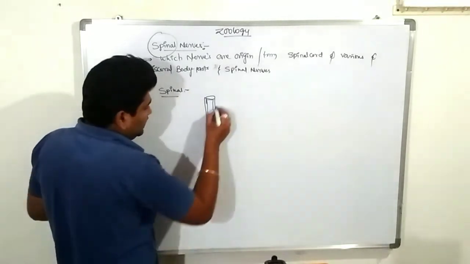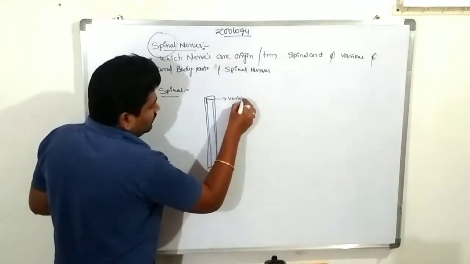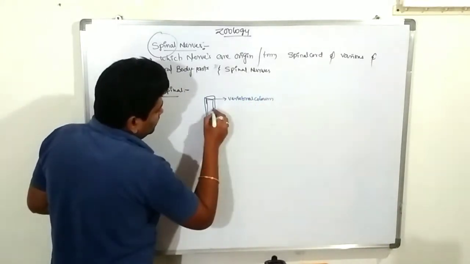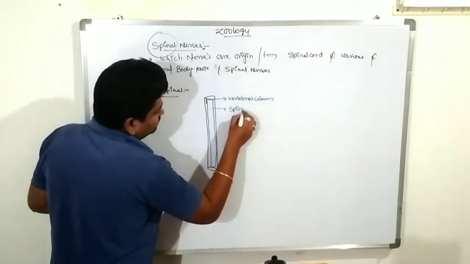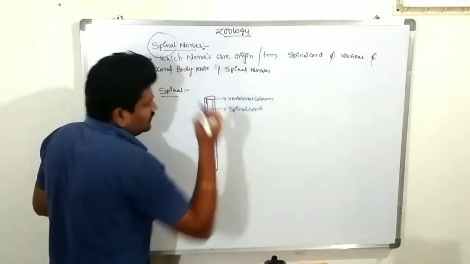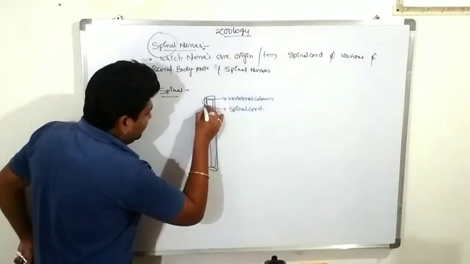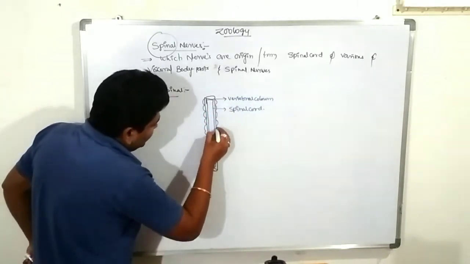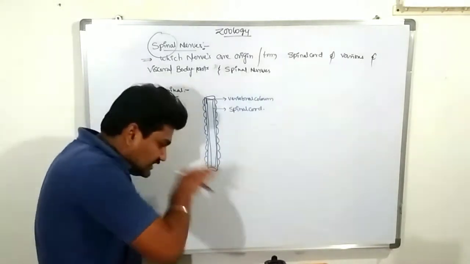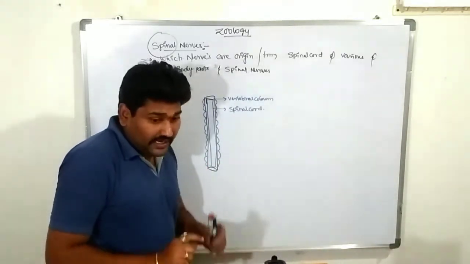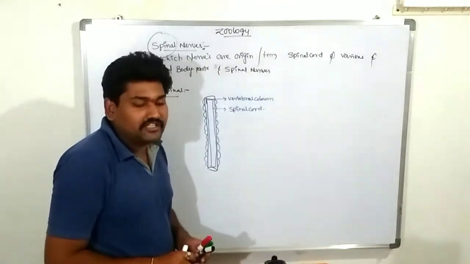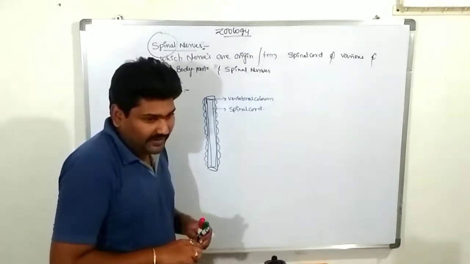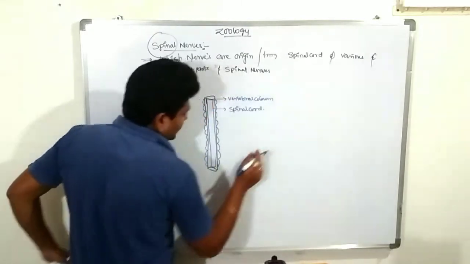This is called the vertebral column. This is called the spinal cord. These contain 31 segments. In the lateral section of the vertebral column, a group of nerves is present, looking like an H-shaped structure.